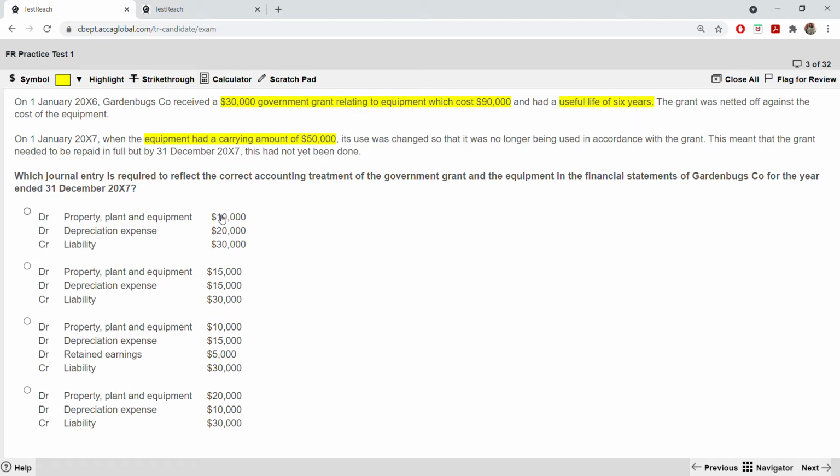So let us start one by one. When you have 3 things to do, you have to check each one of them. All 3 have to be correct for that to be correct. It's not just one. So let us start with property, plant and equipment. What was the property, plant and equipment cost? It was 90,000. They told it was netted off against the grant, which is 30,000. So 90 minus 30 is 60,000. And they told after year 1 the carrying amount was 50,000. So from 60 to 50.